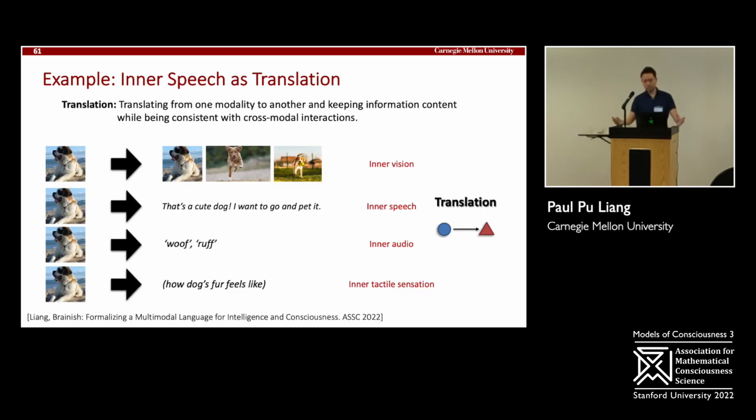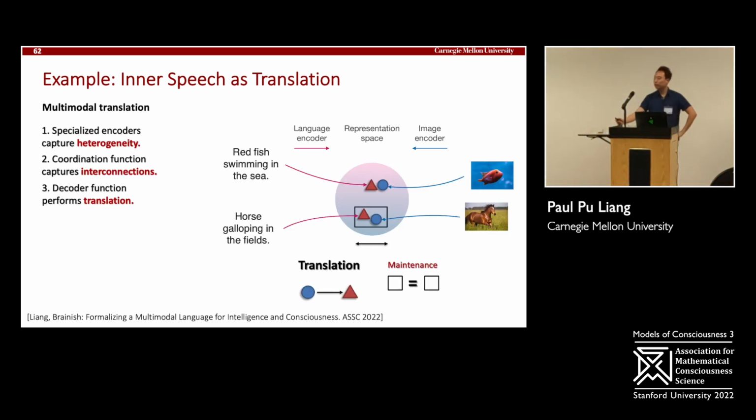Another example is that of inner speech. Right? I can look at something, like a picture of a dog, and I can imagine other pictures of dogs. I can imagine this dog. That's a translation problem, taking in one modality and predicting other modalities. I can imagine speech. Right? That's a cute dog I want to pet. I can imagine inner audio, what the dog sounds like, and what it feels like. Again, in this framework, that's taking in one modality, going through the elements, and retrieving the nearest one. Right? That's a translation problem, retrieving the nearest element in representation space.